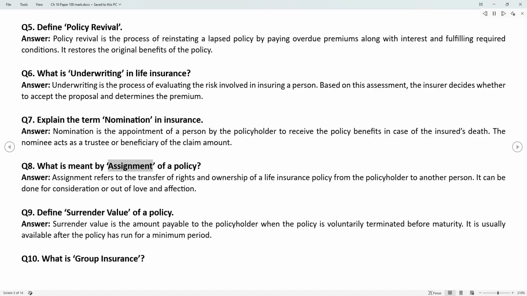Q8. What is meant by assignment of a policy? Answer. Assignment refers to the transfer of rights and ownership of a life insurance policy from the policyholder to another person. It can be done for consideration or out of love and affection.